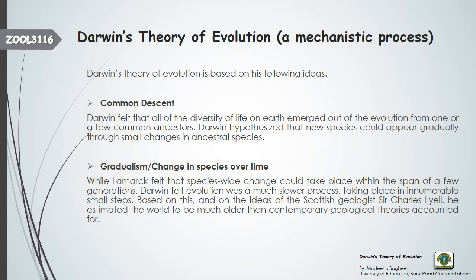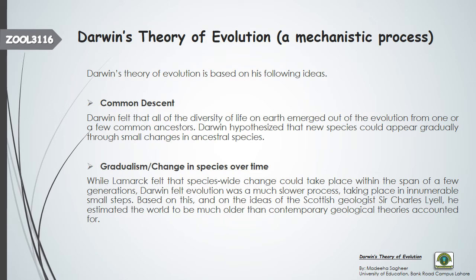Next is gradualism, because after studying nature he had the idea that the process of change in an organism, in the population, in the species is not very fast. It is a very slow process that takes place within the organism, then in the population, then ultimately across different generations. So it is not a fast process.